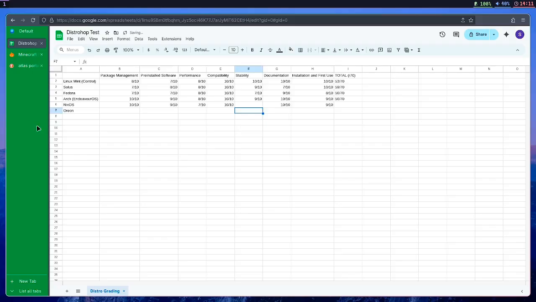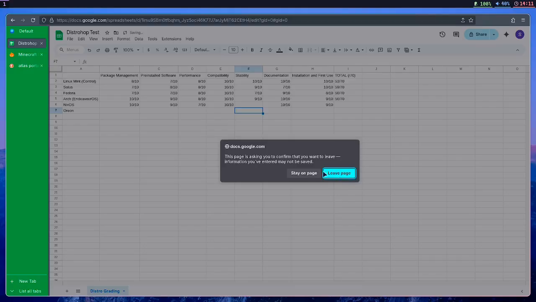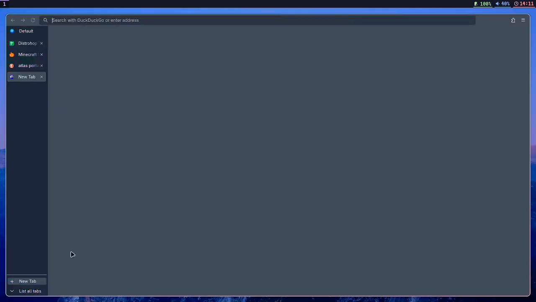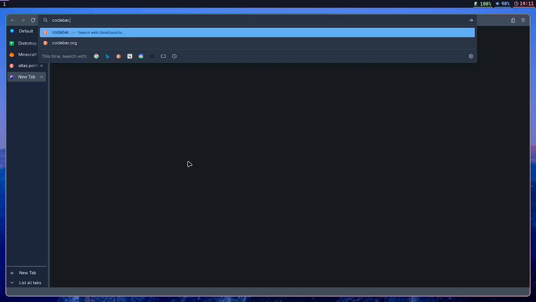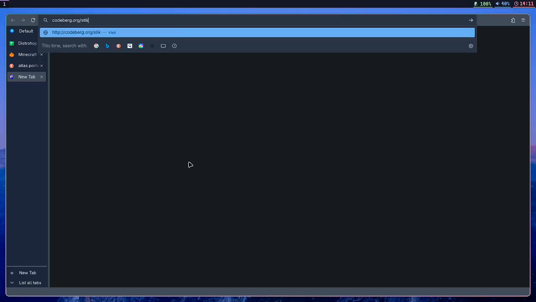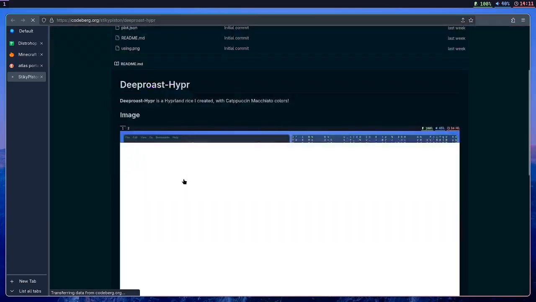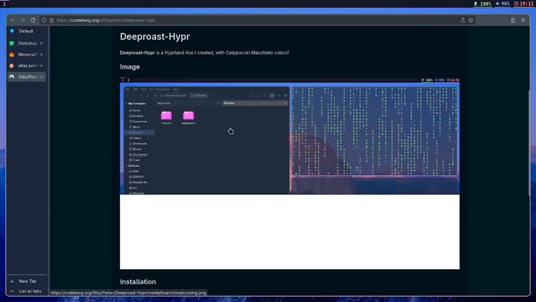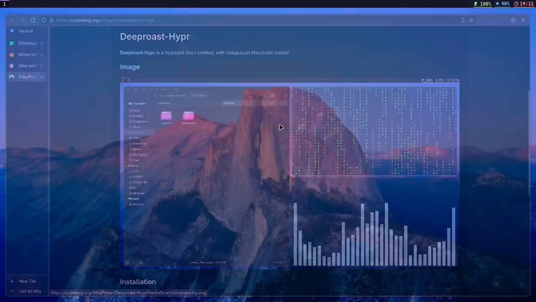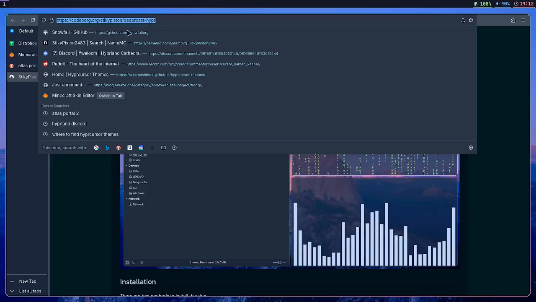So let's just save this. And I do realize that there is something. Actually, wait, now let's stay here. I do actually want to show you that in case anyone wants my configuration files for Hyprland, let me just find it. I think that's the repo. Yep, there we go. I have uploaded my configuration files for Hyprland, so if anyone wants the Hyprland to look like mine, then here you go. This is where you have to go.